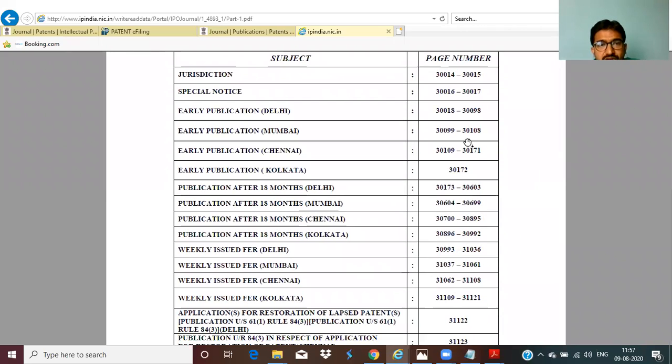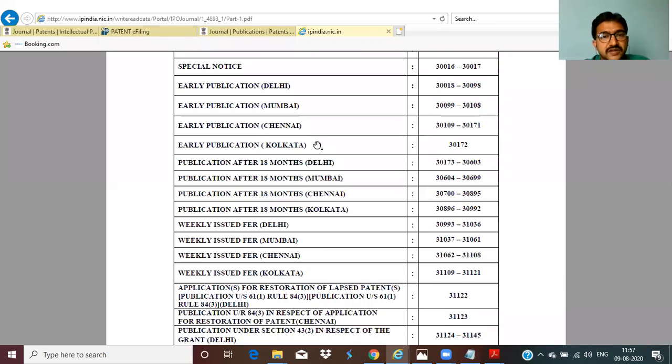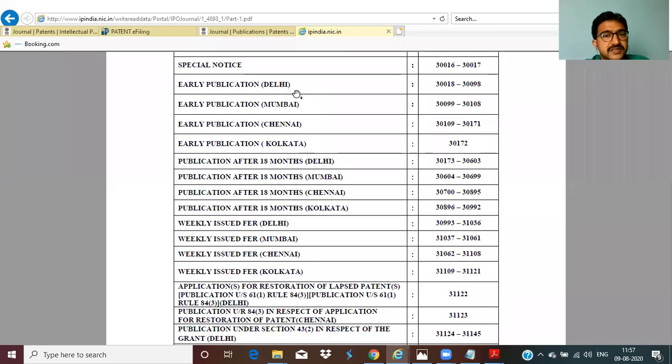The table of contents lists the jurisdictions available on this page: special notice, early publication Delhi, Mumbai, Chennai. If you requested early publication at Chennai, you can search in these page numbers, 30,109 to 30,171. Early publication Kolkata. As I said, the four different centers are available, and publications after 18 months. Another way, without paying 2,500, is to wait 18 months just after filing. After 18 months, Delhi, Mumbai, Chennai, like this. Under this category also, your patent is available.